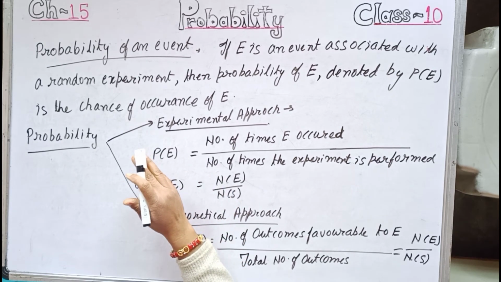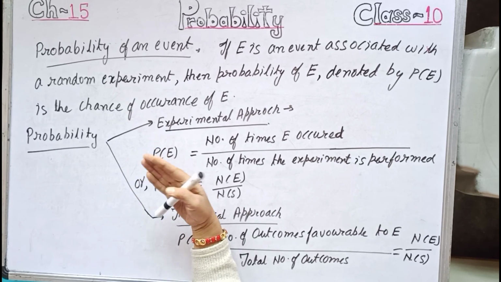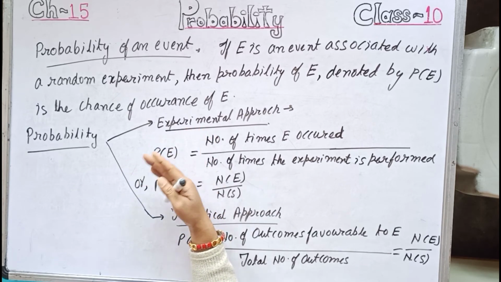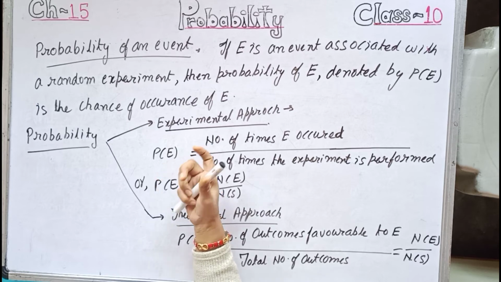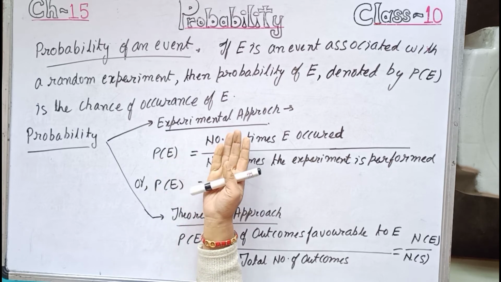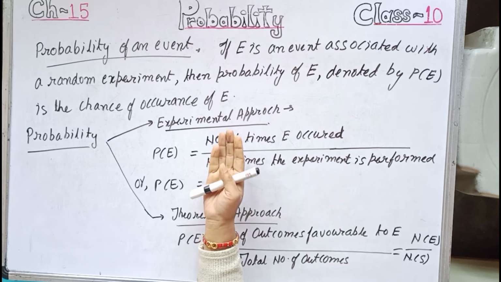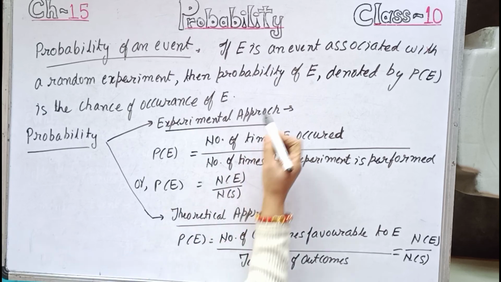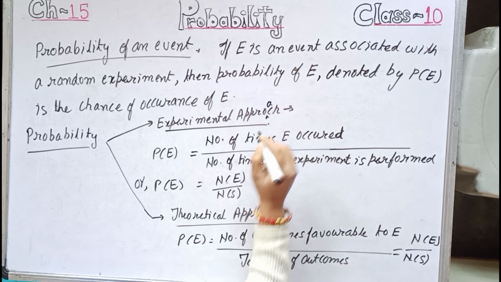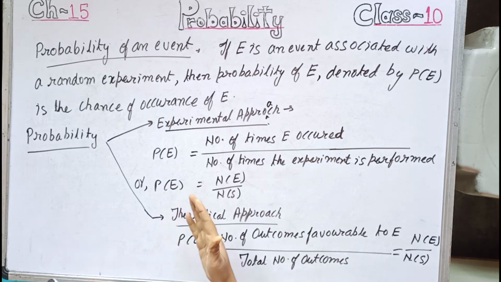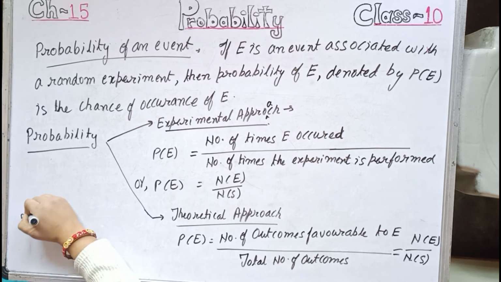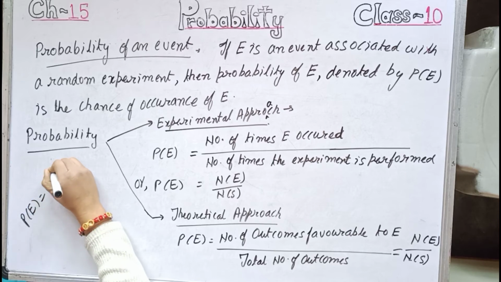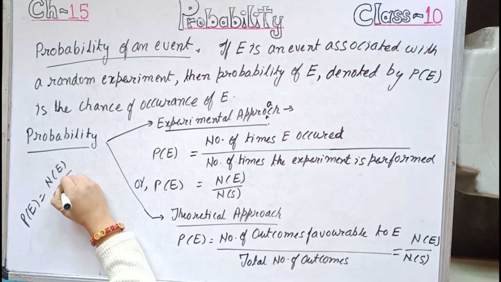The experimental approach, which I was talking about right now, is like the launching of a satellite to calculate the number of failures, to get how many times the launching is becoming a failure. That is an experimental approach, but it is very costly as well. If we compare the two, the theoretical approach is more preferred compared to the experimental approach. So keep in mind only this formula, that is P(E) equals NE by NS.